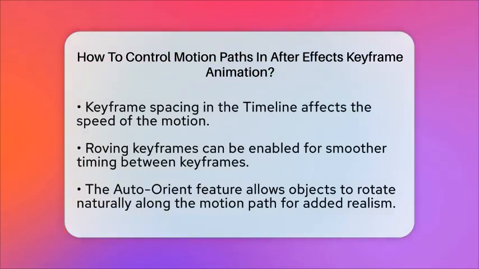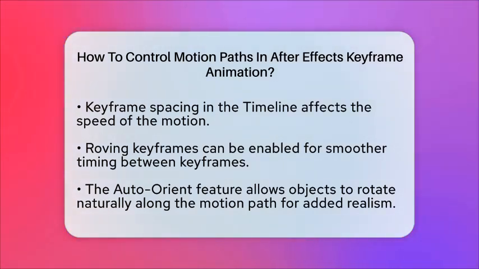For objects that need to orient along the motion path, such as a vehicle following a road, you can use the Auto-Orient feature. Set it to Orient Along Path to make your layer rotate naturally as it moves along the path, adding realism to your animation.